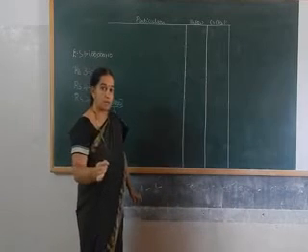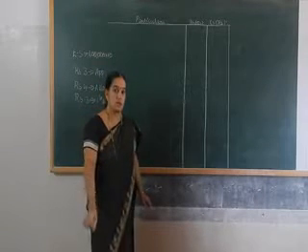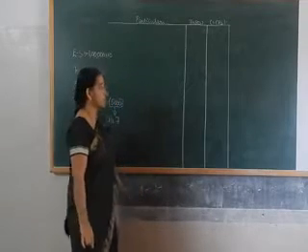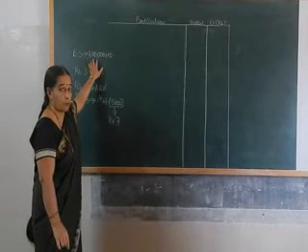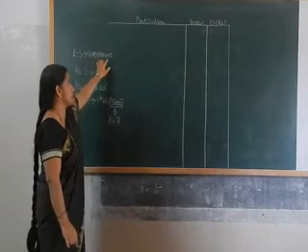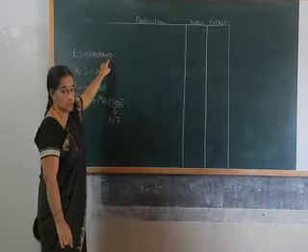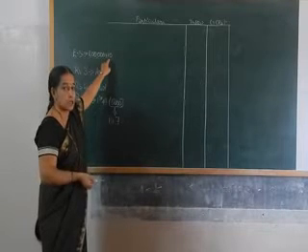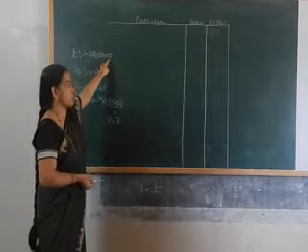You have to pass the journal entries with regard to issue of shares, forfeiture of shares and reissue of forfeited shares. Here, how many shares are issued to the public? That is 1 lakh. 1 lakh shares are issued to the public at rupees 10 per share. The face value of each share is rupees 10. So issue at rupees 10 means issue of shares at par. Par means equal to the face value.